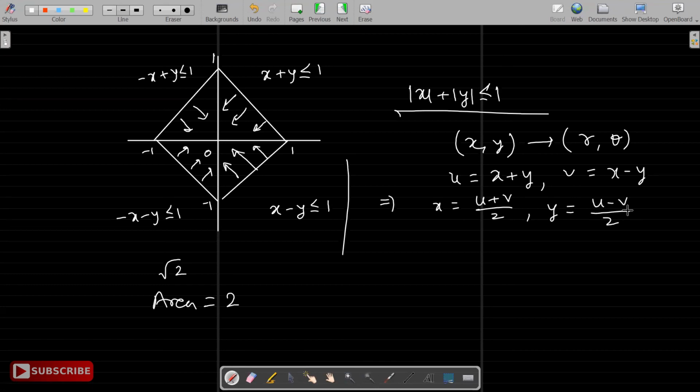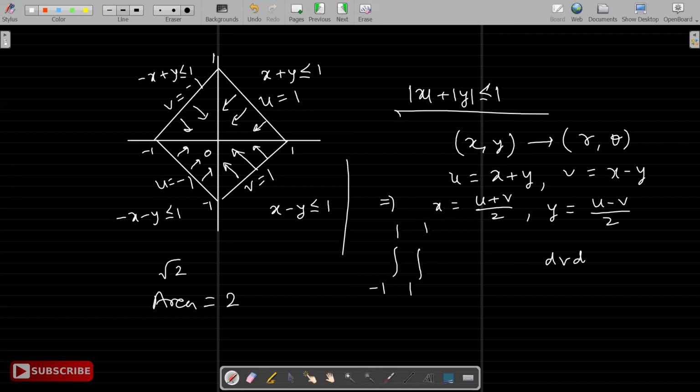So then this line is u equal to 1. This line is u equal to minus 1. This line is v equal to minus 1. This line is v equal to 1. So my region becomes easier. When I convert into uv, u goes from minus 1 to 1, and v goes from minus 1 to 1.